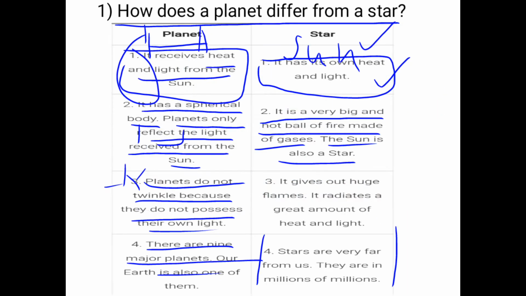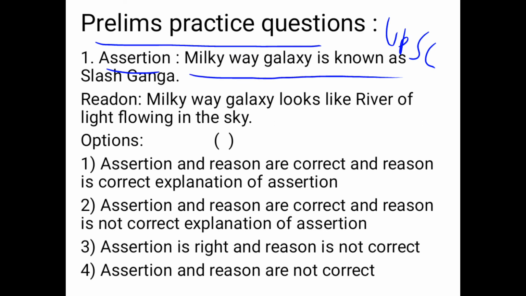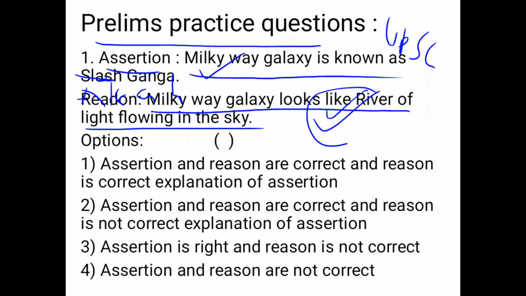Now let's see some prelims practice questions for UPSC CSE. First, assertion: the Milky Way galaxy is known as Akash Ganga. Yes, this assertion is right. Reason: the Milky Way galaxy looks like a river of light flowing in the sky. Yes, this is also correct, and the reason is the correct explanation for the assertion.